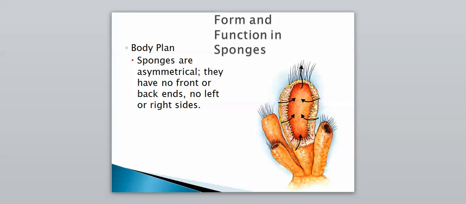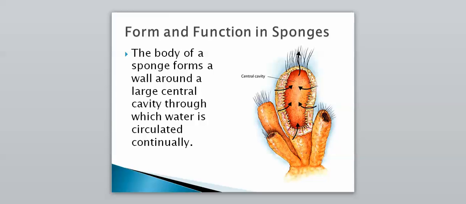So first is their body plan, and this is going to go along with how they get their food. So sponges are asymmetrical, meaning they have no symmetry, they have no defined shape, and they have no front or back ends, they have no left or right sides. So they're basically completely random on how they grow. And then the body of the sponge forms a wall around a large central cavity, so they do have a body cavity through which water is circulated continually. So water is constantly going through this large central cavity at all times.